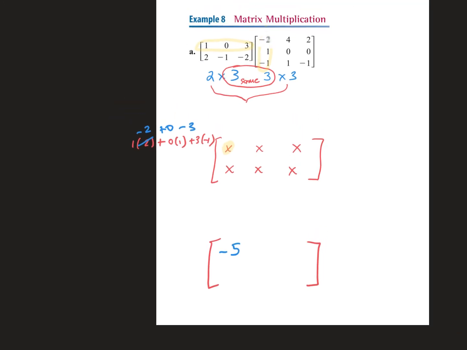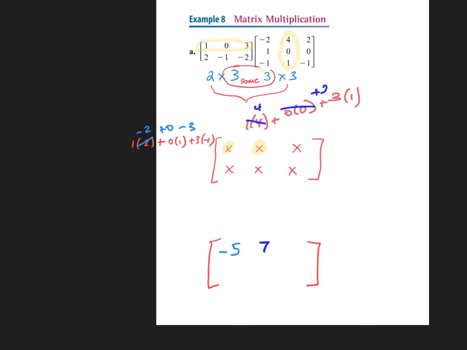Okay, so we're going to go back up here. I'm still on the first row, but now I go to what column? The second column. Good. And we're going to find this piece right here. And this is how you guys would show me your work. You cannot do all this in your head. I'm telling you, you're not allowed to. So first entry times first. This time it's 1 times 4. Agreed? Then plus what? 0 times 0. Good. Then plus what? 3 times 1. Now, if you want to go ahead and evaluate that and put it in your answer, perfectly fine. What is 1 times 4? 4 plus 0 plus 3 gives you what?